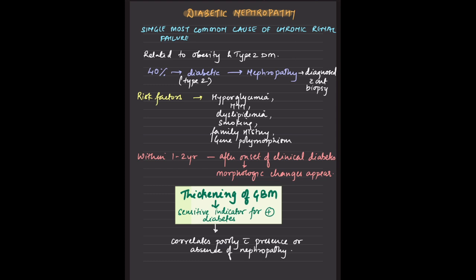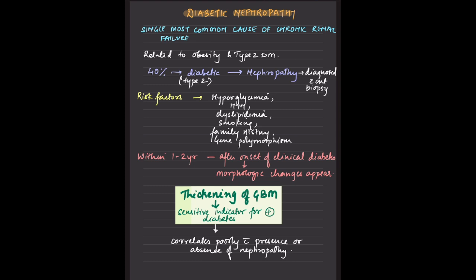As we discussed, it is the single most common cause of chronic renal disease, and it is obviously related to obesity and type 2 diabetes mellitus. So 40% is the percentage of the diabetic patients who will have nephropathy. Even without a kidney biopsy, the patient can be diagnosed with the help of just a urine routine microscopy and features of edema and decreased urine output.